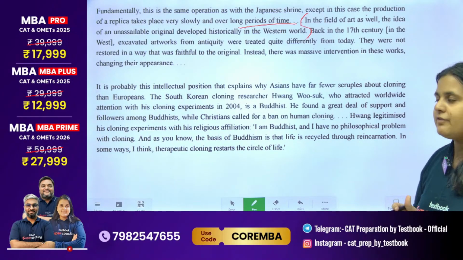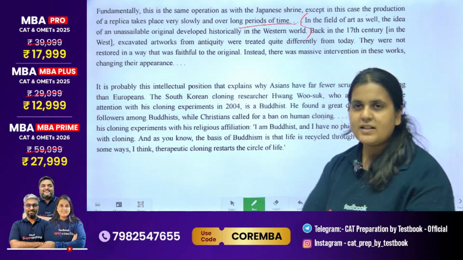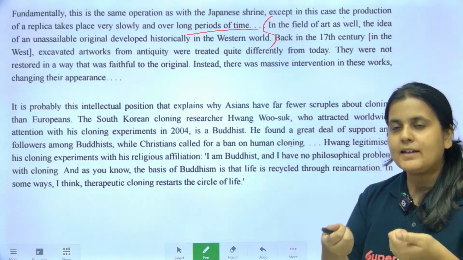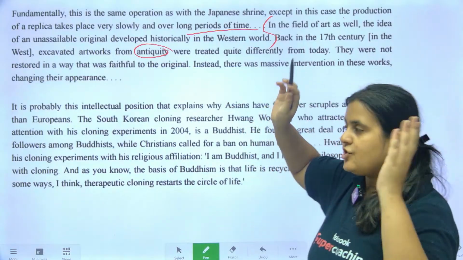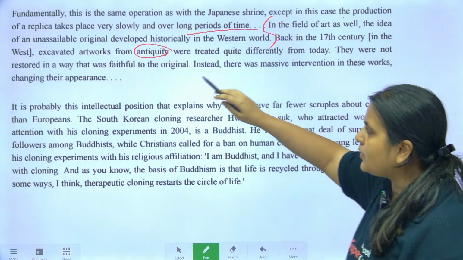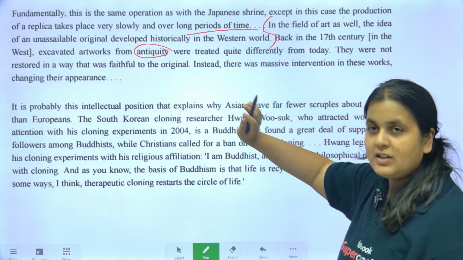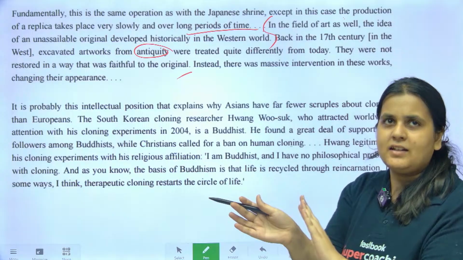points from each paragraph. Back in the 17th century, excavated artworks, excavation मतलब जो they dig and take it out, from antiquity. Antique means old, so ancient जो थे were treated quite differently today. They were not restored in a way that was faithful to the original. Faithful to the original मतलब एकदम original कैसा था वैसे नहीं करते थे.